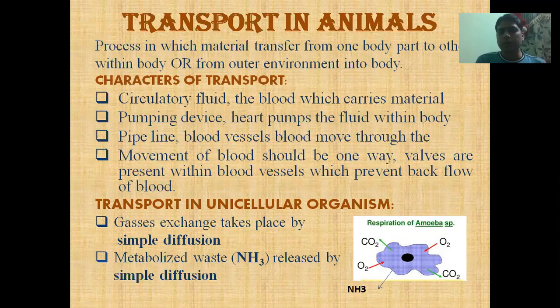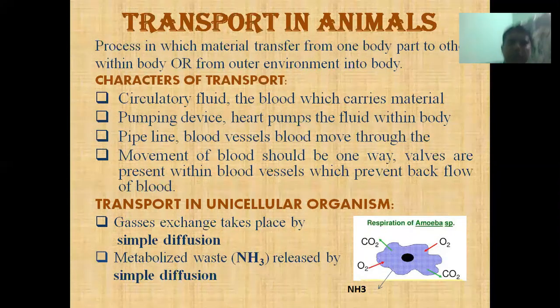The second character of a circulatory system: there must be a pumping device, which is called the heart, that continuously pumps the blood and keeps the blood circulating within the body. And the third character of a circulatory system is a pipeline, the blood vessels. Blood must circulate within the blood vessels throughout the body. And the fourth point, the movement of blood should be one way. It is the most important point that blood should move one way.